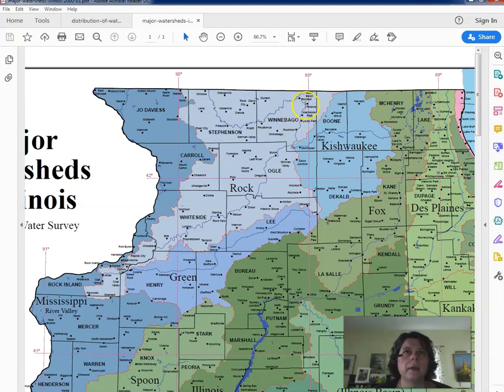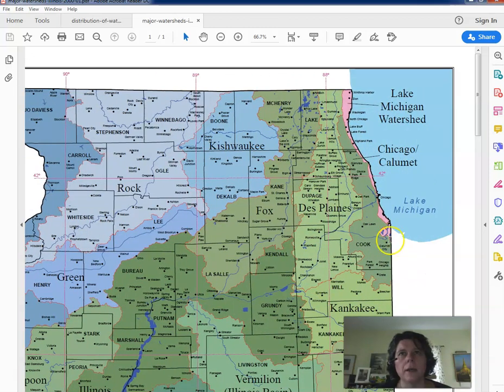And then we have the Rock watershed. This is the Rock River that runs through Rockford, and that flows into here. Some of these areas down in here flow north into this, and so it all discharges at this point. So we can see that we have lots of different watersheds. Here's the Des Plaines. We can move over even further and go into Chicago.